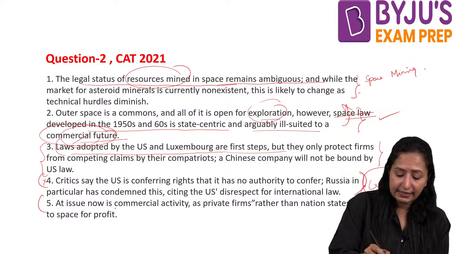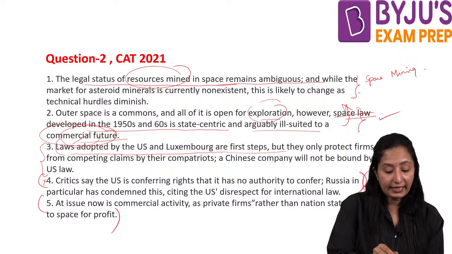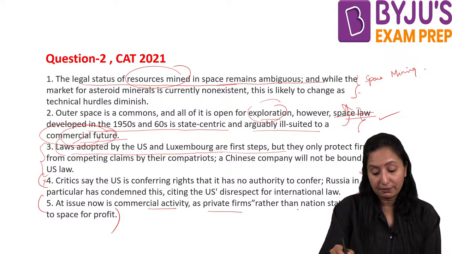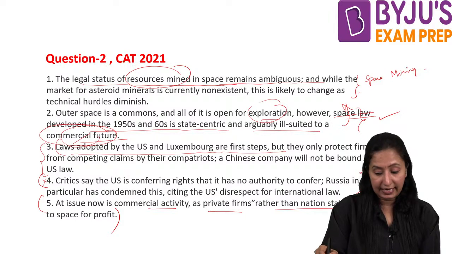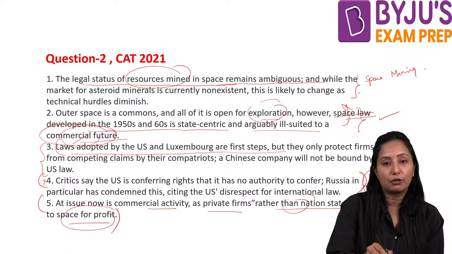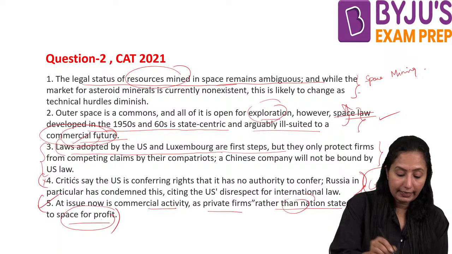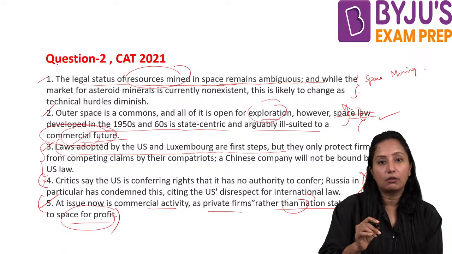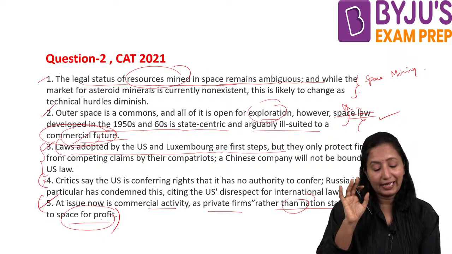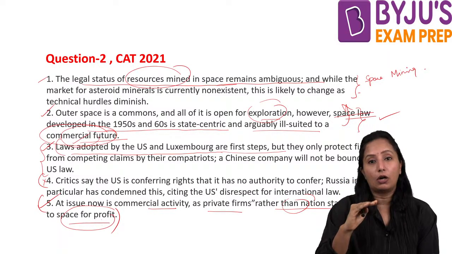But however, let us see the next one. At issue now is commercial activity as private firms rather than nation states look to space. Again, the commercial activity of space. Therefore, I can say 5, 3, 2, 1. Okay, so it's not in this order. But we have the fourth one as the odd one.